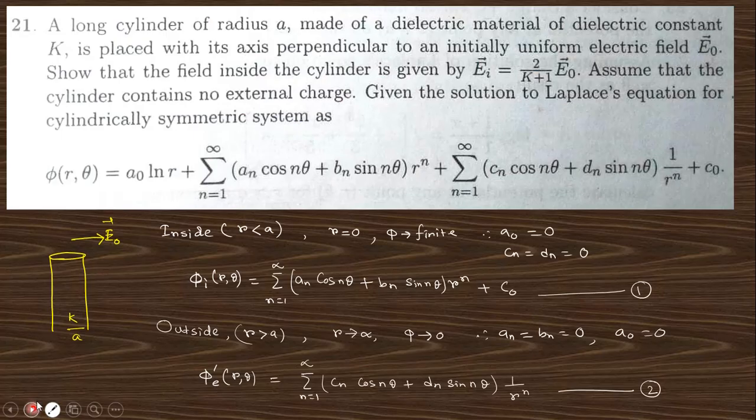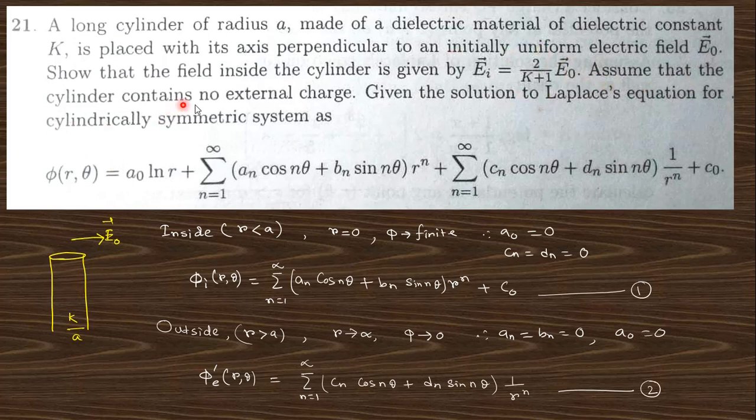So let's start with question number 21, which says: a long cylinder of radius a, made of dielectric material of dielectric constant k, is placed with its axis perpendicular to an initially uniform electric field E0, so that the electric field inside the cylinder is like that. Inside this cylinder the electric field will be like that.